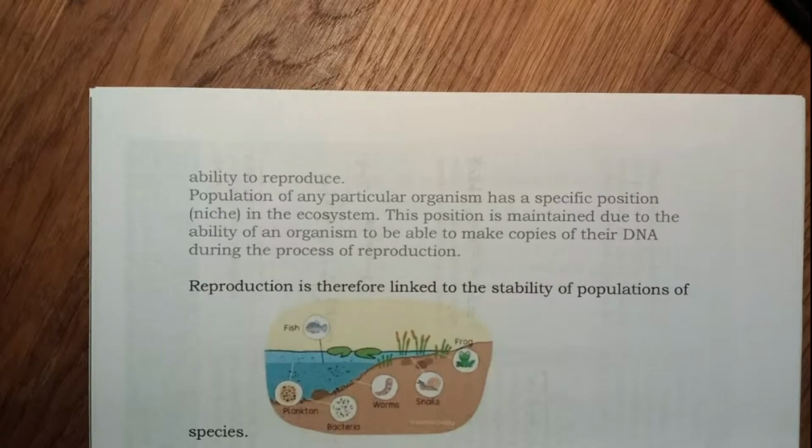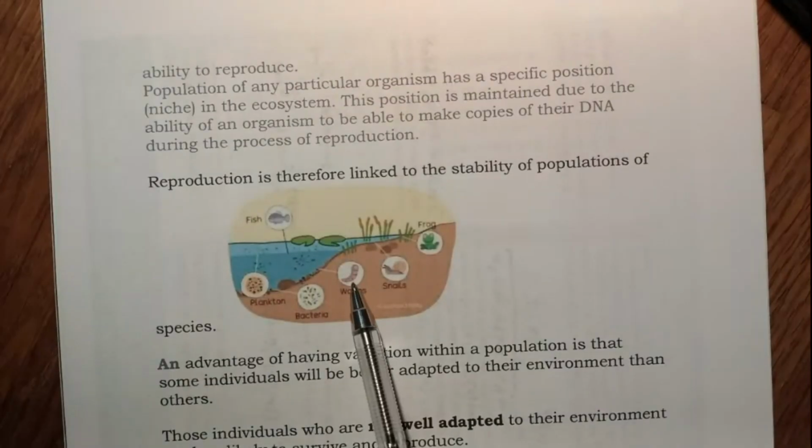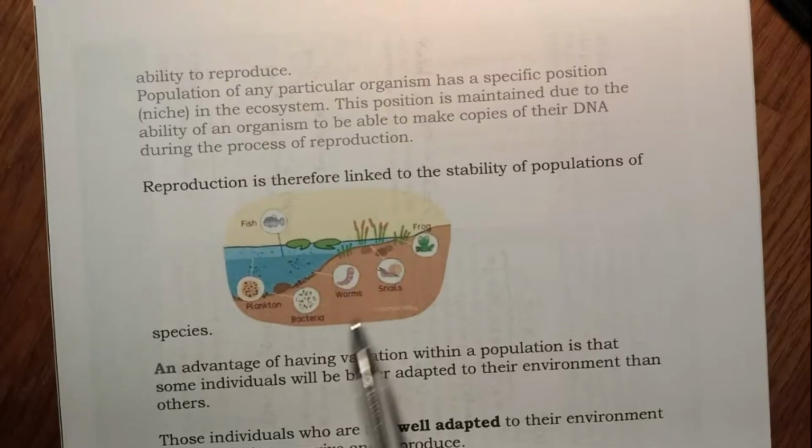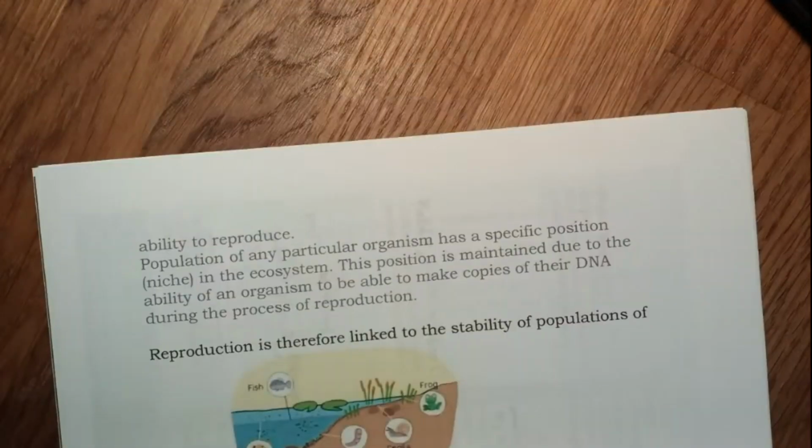So in the ecosystem, the place of the organism will depend on its design and its ability to reproduce. Okay, we'll see this a little bit in more detail now.